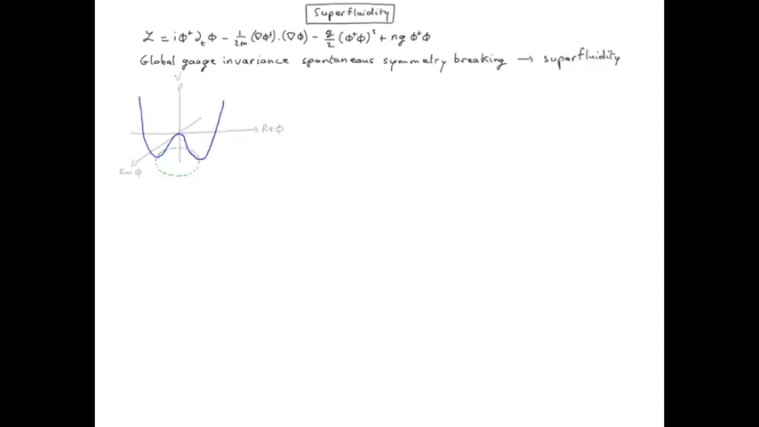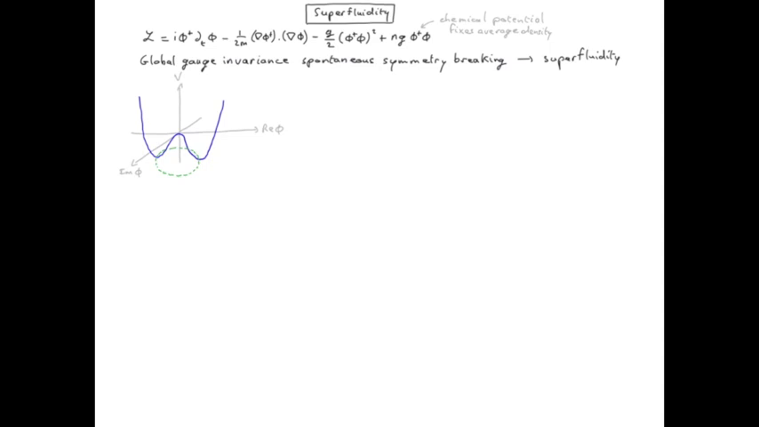We showed that superfluidity appears in a system of cold bosons due to global gauge invariant spontaneous symmetry breaking. The Lagrangian itself is invariant under global gauge transformation, but the ground state is found for a non-zero value of the vacuum, and that's because of the chemical potential, which enforces a given number of particles, at least in average.